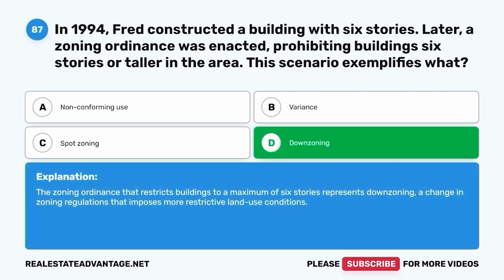The zoning ordinance that restricts buildings to a maximum of 6 stories represents down zoning, a change in zoning regulations that imposes more restrictive land use conditions.